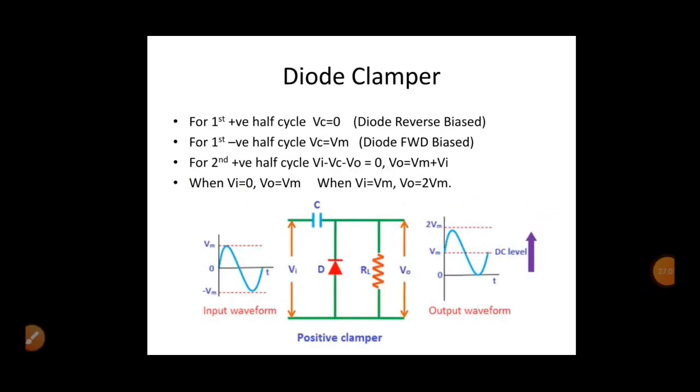Next, we can use the diode as a clamper. So the clamper circuit is very much important. It shifts whatever signal you give by some DC level. That is what the clamper circuit means.